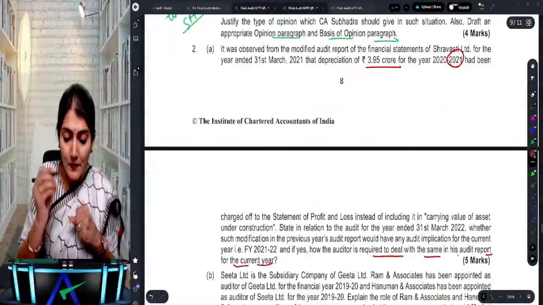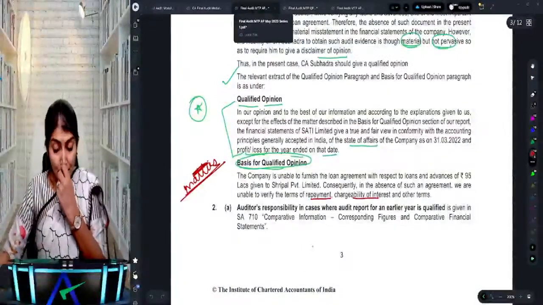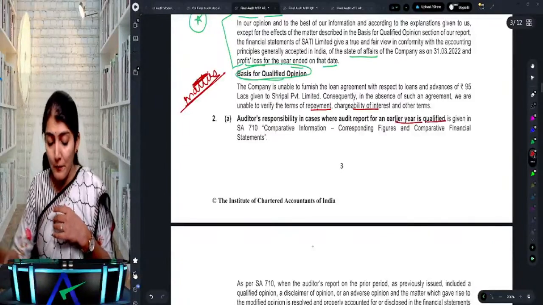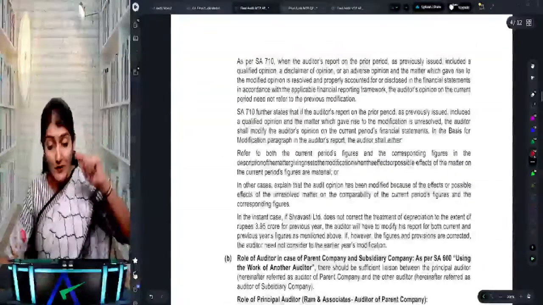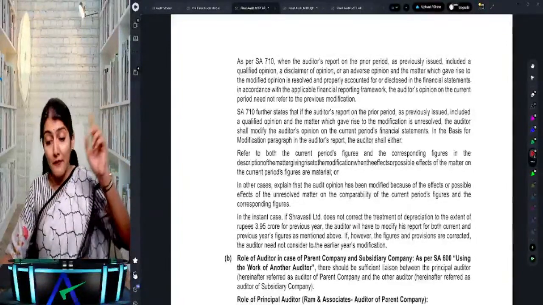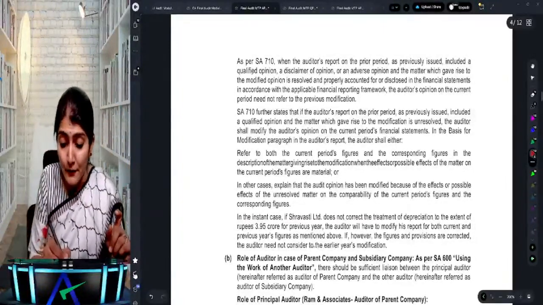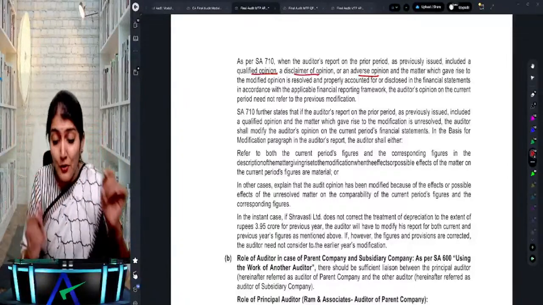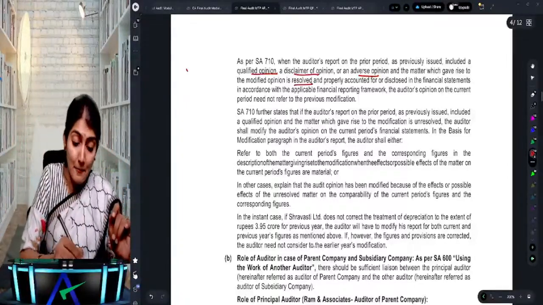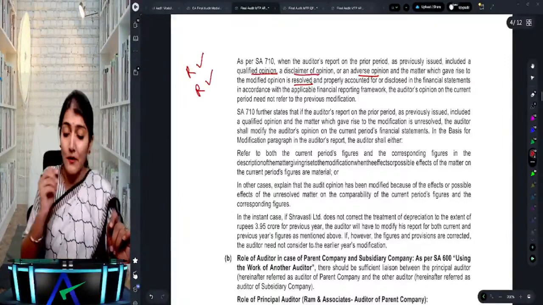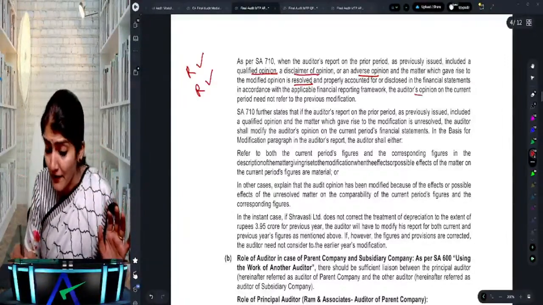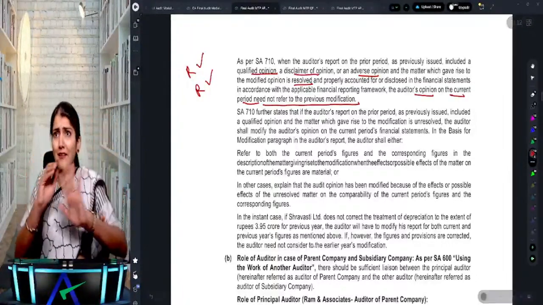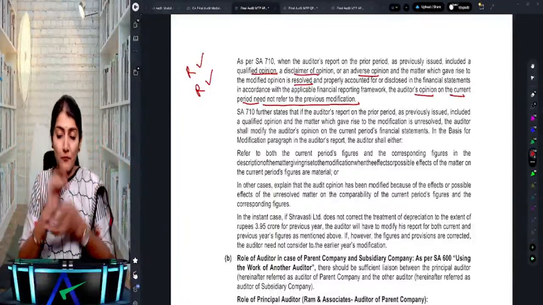Okay. Right. So let us look at the answer over here. The auditor's responsibility is given in SA 710, where the earlier opinion is qualified. When the auditor's report on the prior period as previously issued includes a qualified, disclaimer or an adverse opinion, and the matter which gave rise to the modification is resolved, that is, was the matter reported? Yes. Has the matter been resolved? Yes. Then what does it say? The auditor's opinion on the current period need not refer to the previous year modification.